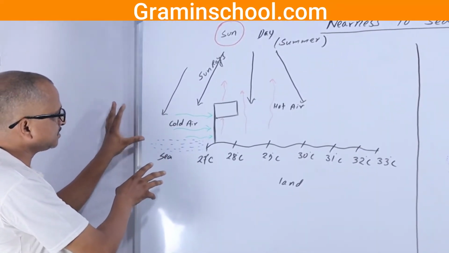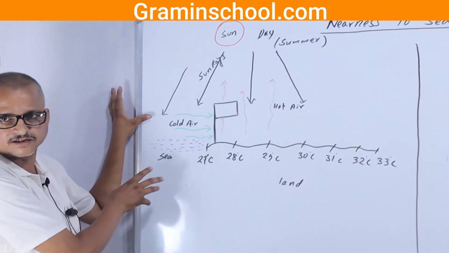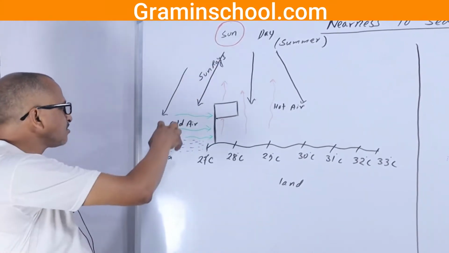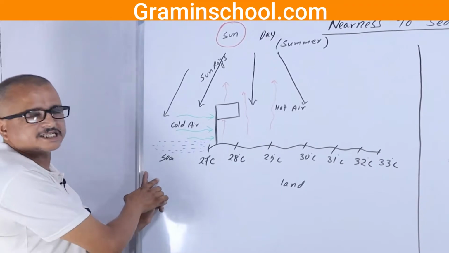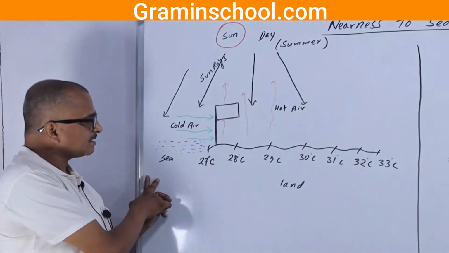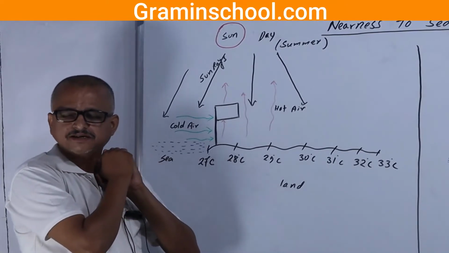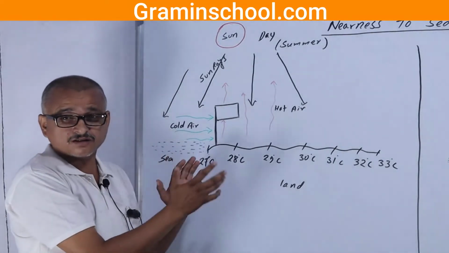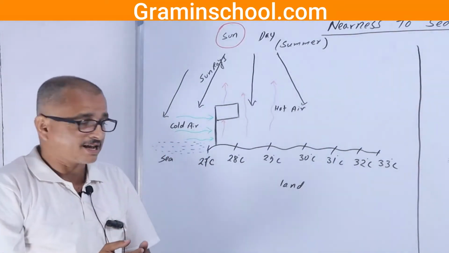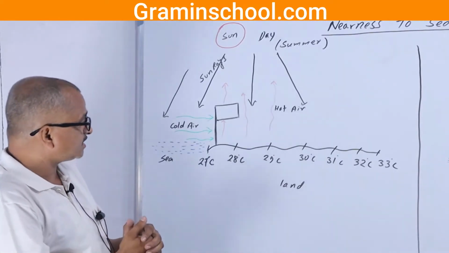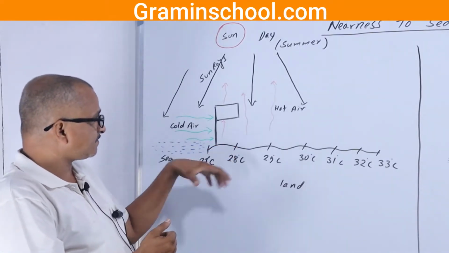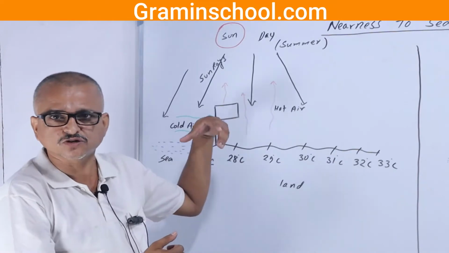So it is known as a universal coolant also. So it takes a long duration of time to heat sea water. As you see, at the same time, this will be the hottest. This is the rock. Rock gets heated quickly; heat gain is fast, and heat loss is also fast.